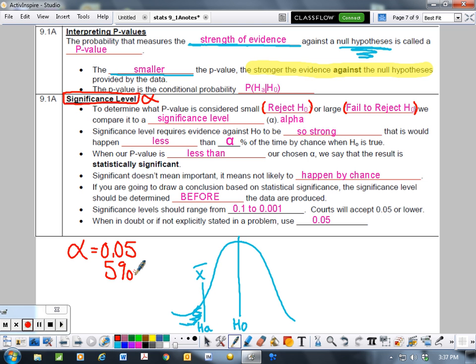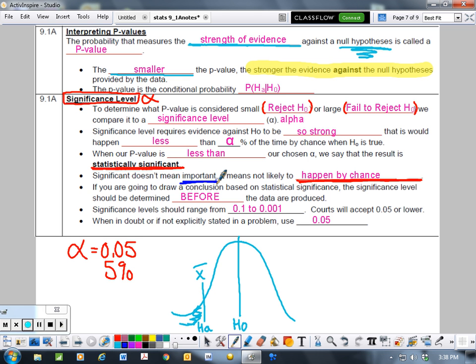When our p-value is less than our alpha or our significance level, we say the result is statistically significant, meaning it's so unlikely that it could happen by chance that our claim is probably untrue. And so that's when we reject the claim or the null hypothesis. Significant does not mean important. It just means it's not likely to happen by chance. Now this is something that pops up with multiple choice questions, because it really depends on the context of what's happening to determine if it's important. This just means that statistically it's not going to happen by chance.